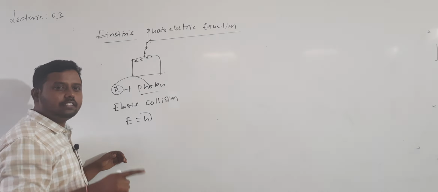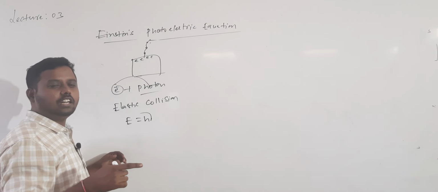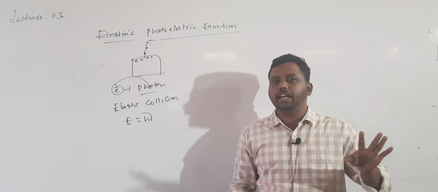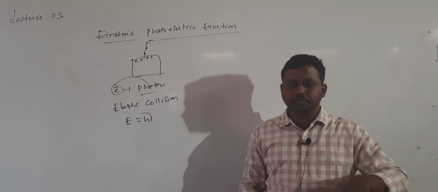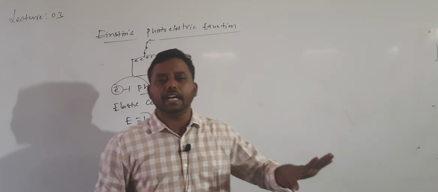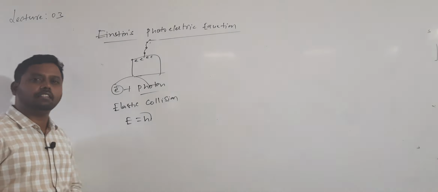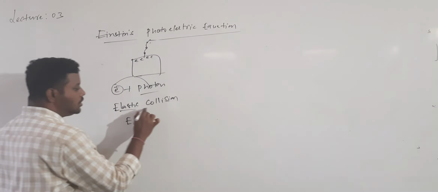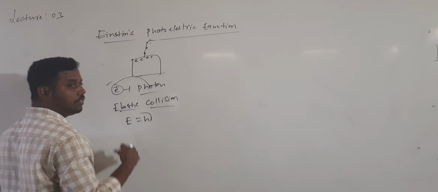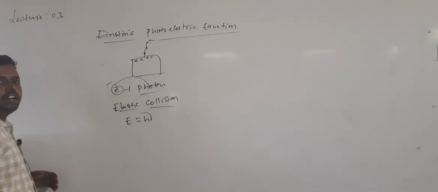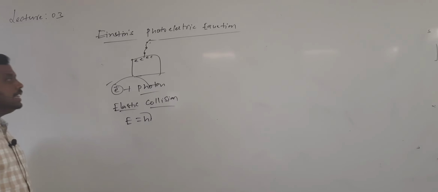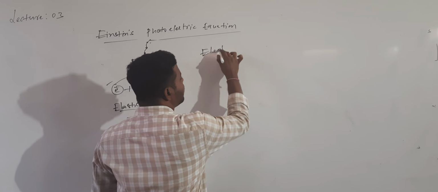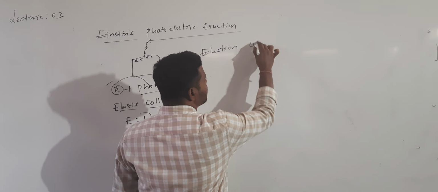But remember, one photon can interact with one electron. The important point here is that it is one to one, not one to many. This is everything according to Einstein. So one photon cannot interact with all the electrons or many electrons. One photon can interact with only one electron. So an elastic collision will occur between the electron and photon, during which the energy of the photon is given to the electron. That electron utilizes, according to Einstein,